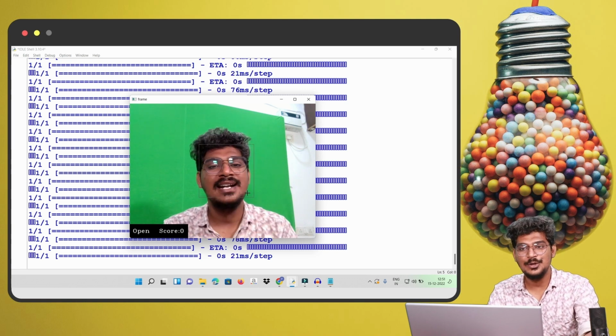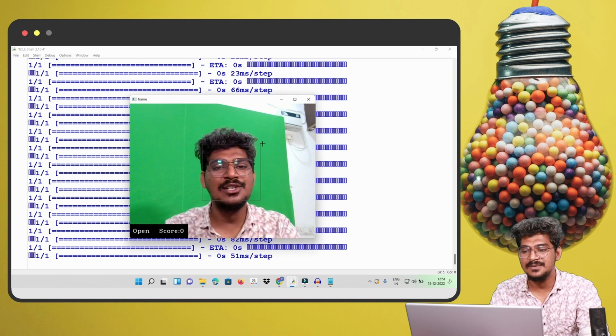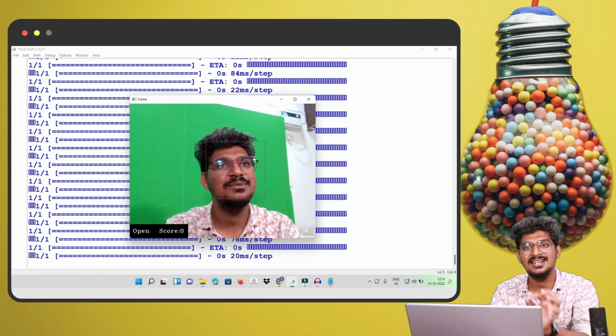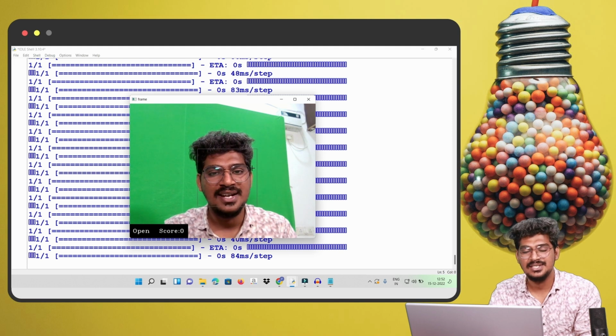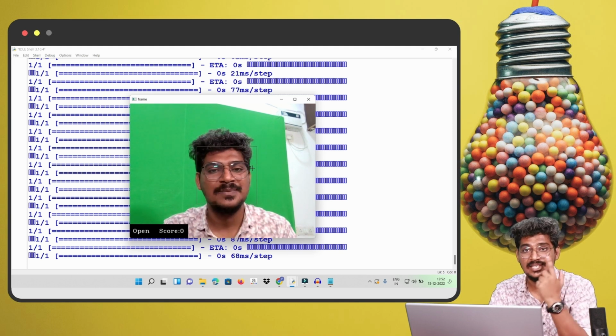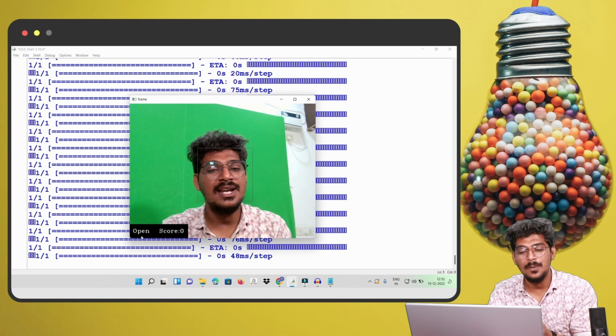It's clear, no? The region of interest you can see here. The score I mentioned is 100, 100, 100. So that is the reason it displays the gray color, based on the value 100, 100, 100. This color is nothing but the region of interest for the face detection. Based on the eye, it will display open. Based on the eye, it will display closed.